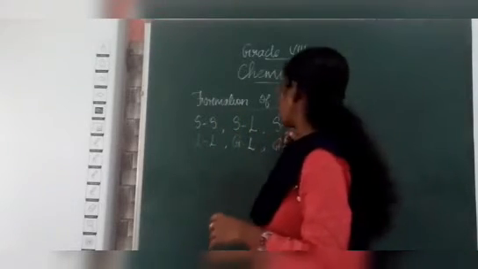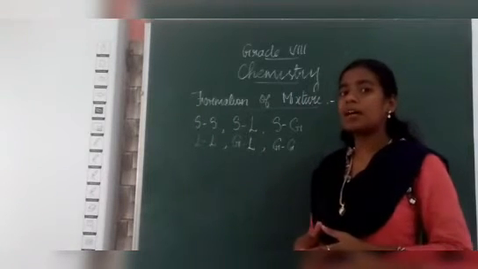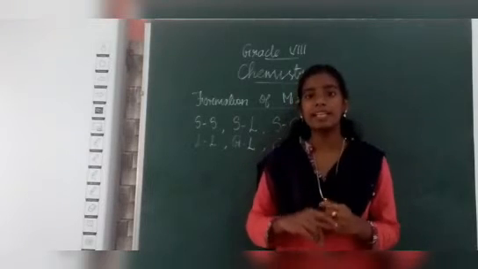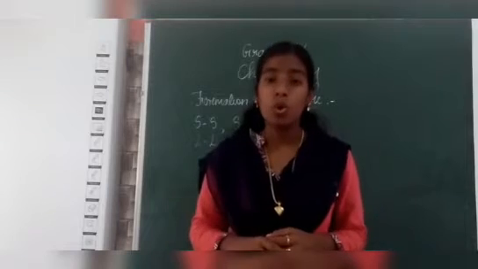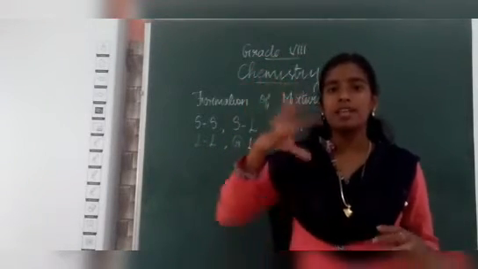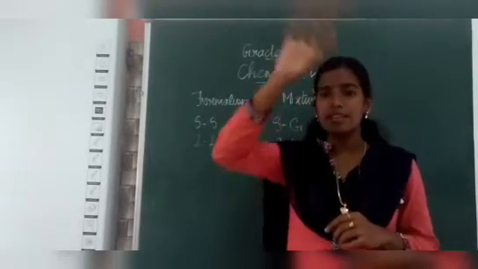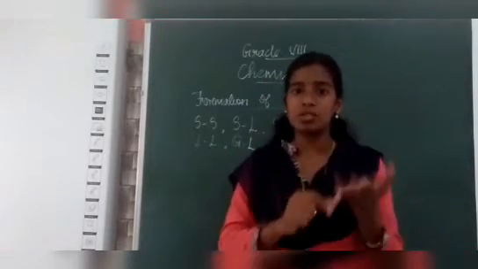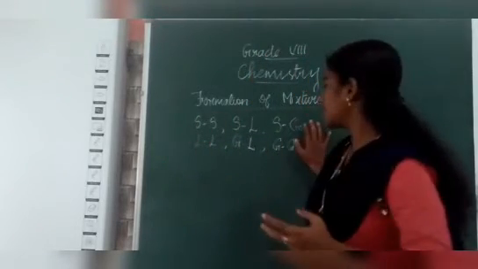Then the next one is the solid-gas mixture. Can you guess an example for this solid-gas mixture? Solid should be there, gas should be there. Smoke. We all know smoke, right? Smoke is a gas, but small dust particles are suspended in the smoke. So the dust particles are solid, and with the gas, they are called a solid-gas mixture.